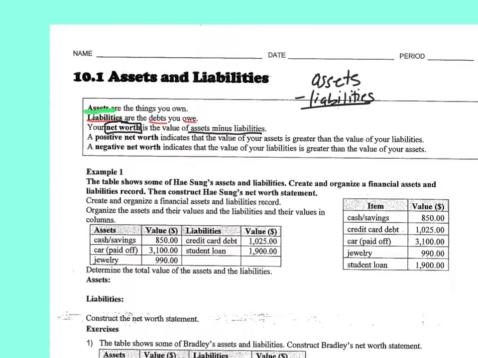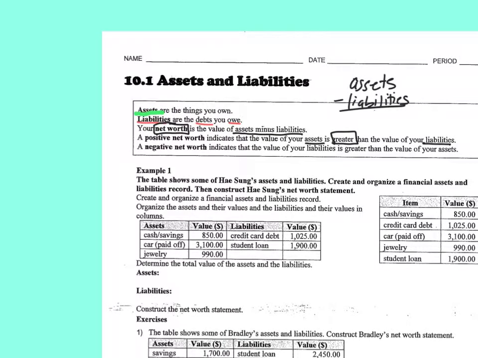So a positive net worth indicates that the value of your assets is greater than the value of your liabilities. So if you have $10 in your pocket, and you owe somebody $2 for a candy bar, that means you really have $8 left. So that's positive. That means you're good. You're not in the negatives. You still have $8. Okay?